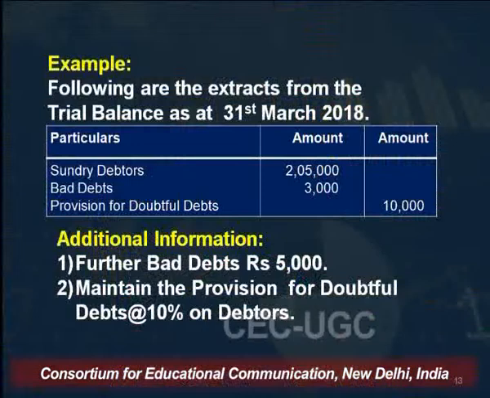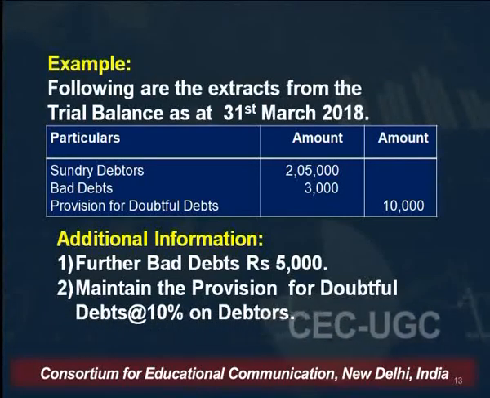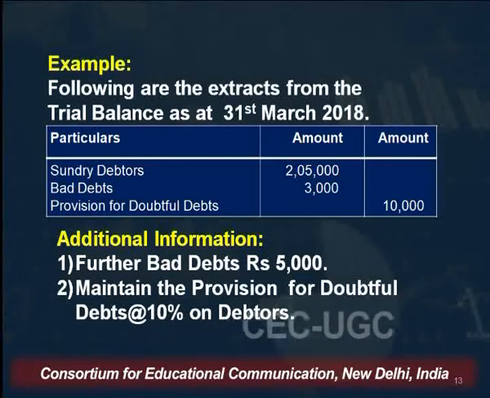Let's understand this entire process with the help of an example. Following are the extracts of the trial balance, and these are given on 31st March 2018. The debtors are given 2,05,000, bad debts 3,000, provision for doubtful debts 10,000. In additional information, the first adjustment is given: further bad debts rupees 5,000. That means after the preparation of the trial balance, there were more bad debts, and this is given here as rupees 5,000. The second adjustment is given: maintain the provision for doubtful debts at the rate of 10% on debtors.